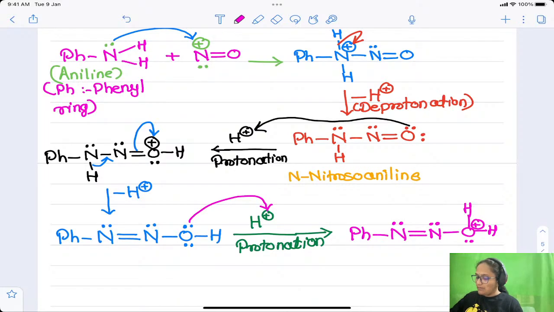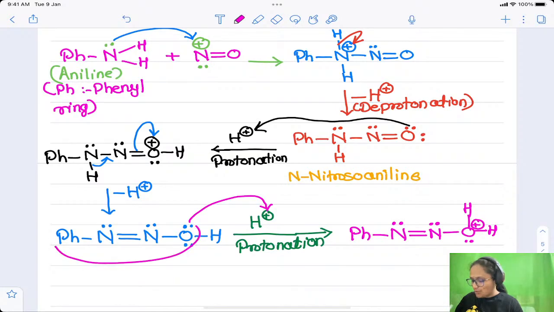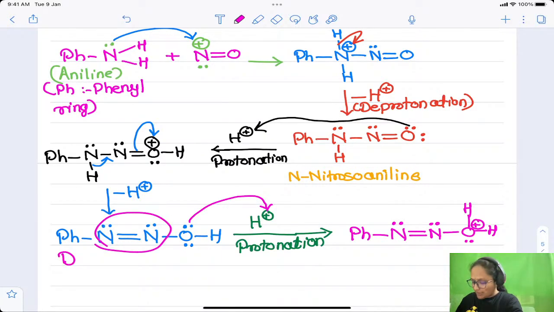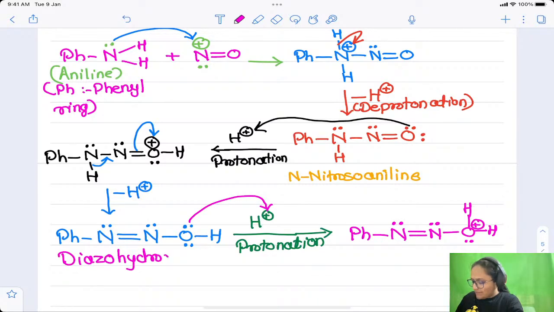Yes, I forgot to write down the name of this compound. This particular compound which is produced has 2 nitrogen atoms. 2 nitrogen stands for, that is, this group is called the diazo group. I have told you already. So the name is diazo hydroxide, because it has the diazo group as well as the hydroxyl group. Therefore it is called diazo hydroxide. So what are we getting after this reaction?